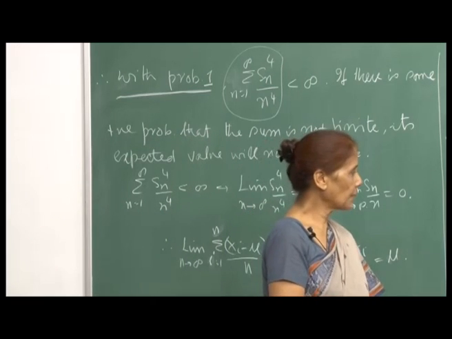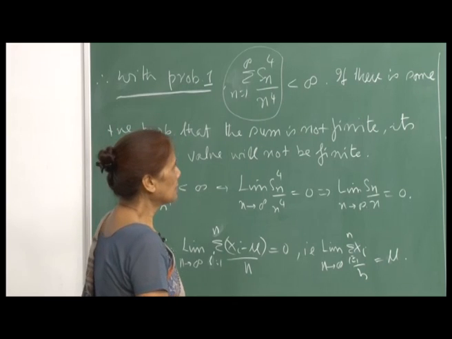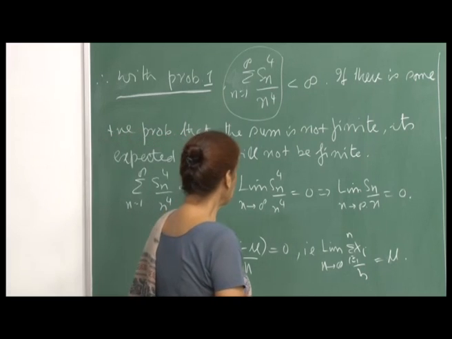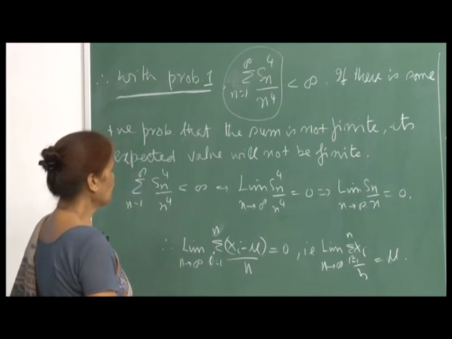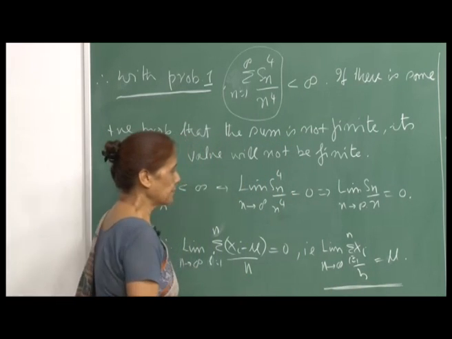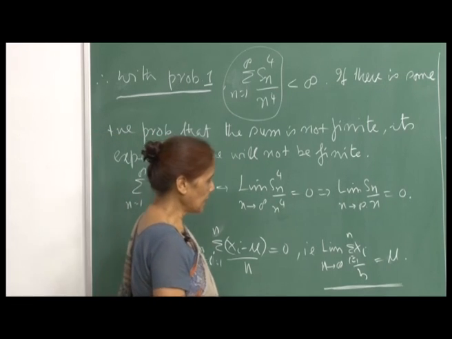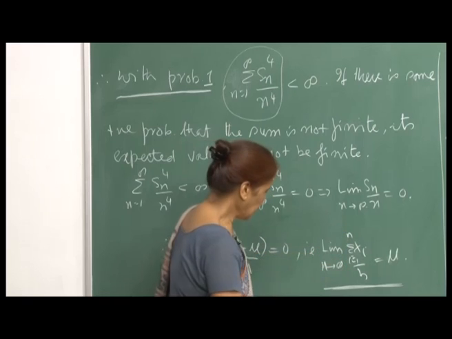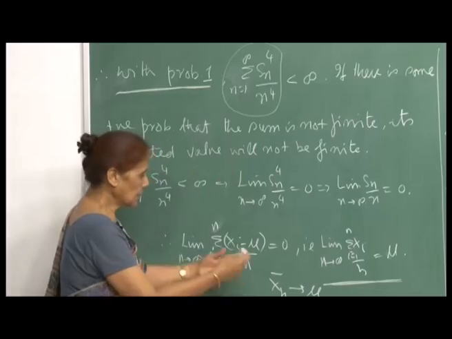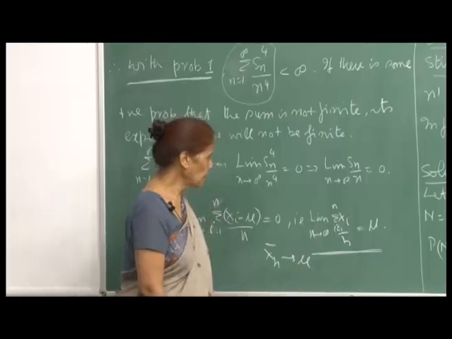Okay. So, essentially to prove this strong law of large numbers, let us first be clear. What we are saying is that this will happen with probability 1. That means it is a sure event, and as n becomes larger and larger, your x_n bar will converge to mu. It will get closer and closer to mu, and this is a sure event. This is happening with probability 1.